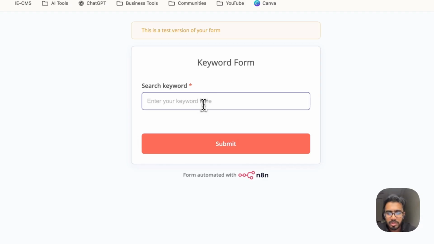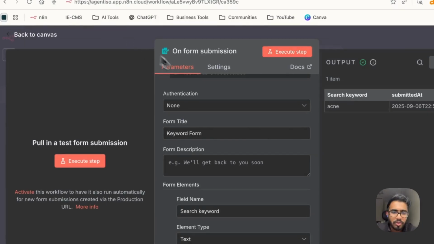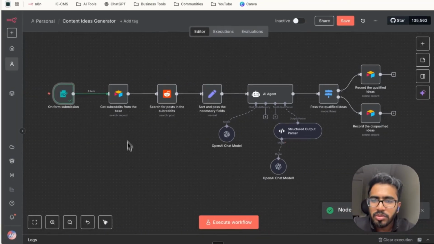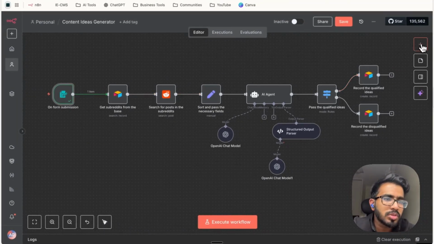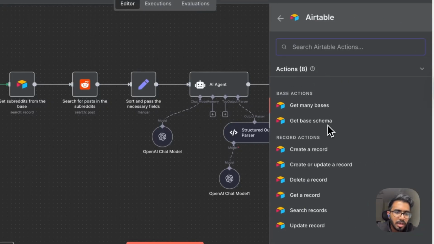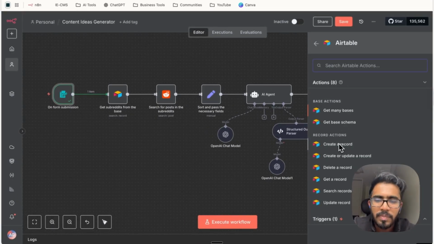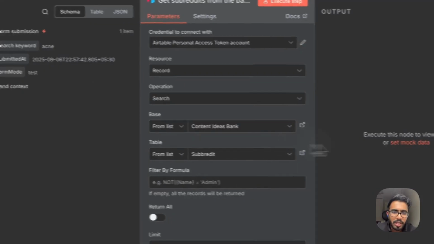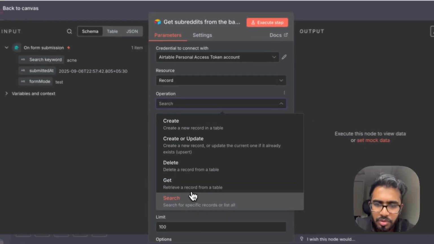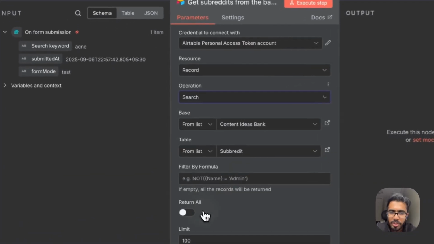Now we enter the topic keyword here. Let's add acne. Click on submit. Return to the workflow, and you can see the node has been executed successfully, and one item has been passed to the Airtable node. To create this Airtable node, just go on the plus sign again, write Airtable, click on Airtable again, and now you can click on any of these options, because once you get inside the node, you can always change it. Let's say I click on create a record, but then go back to the node again, in the resource section and the operation section, you can always change it. So for this purpose, we'll need the search operation here.